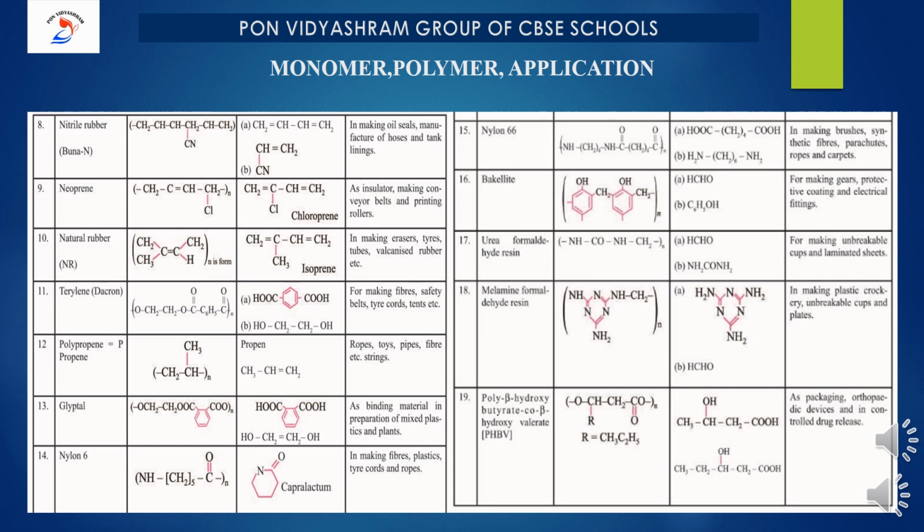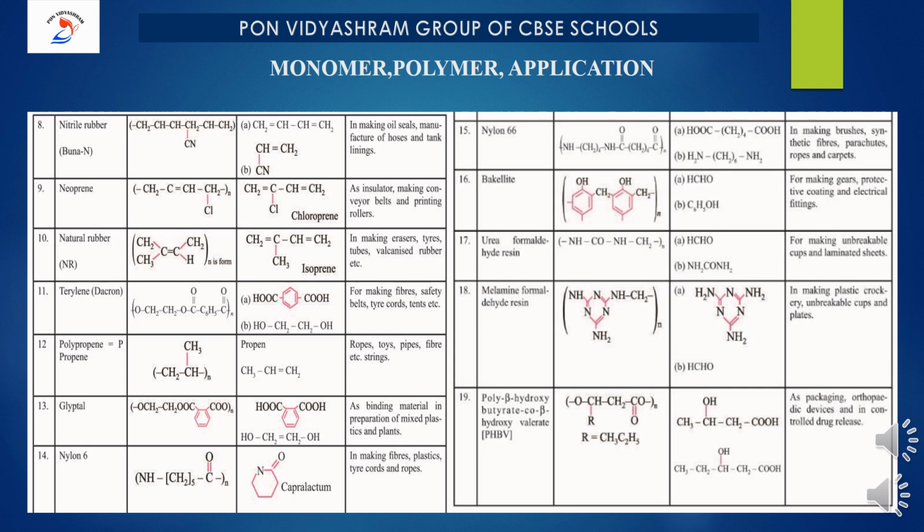The 14th and 15th are considered to be very important, repeated questions. That is nylon 6. Caprolactam is the single monomer for this. It will be used in making fibers, plastic, tire cords and ropes. Please have a note on it. Next one is nylon 6,6. Monomers are adipic acid and hexamethylene diamine. It will be useful in making brushes and synthetic fibers.